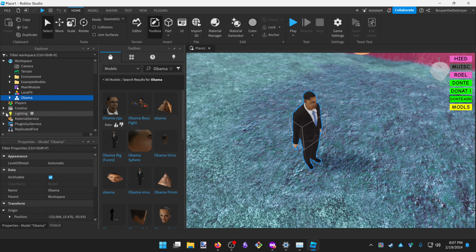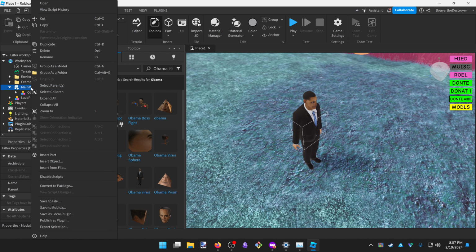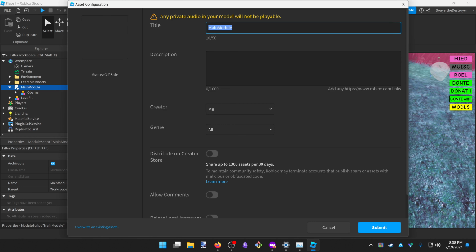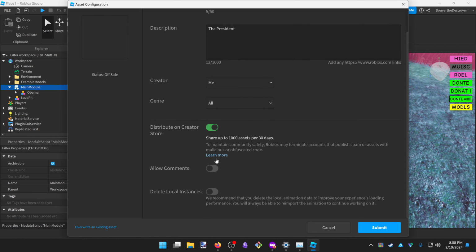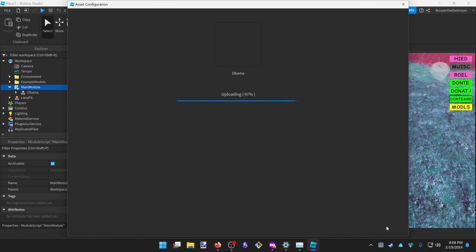Once you have a model you like, drag it into the main module in the Explorer, right-click Main Module, and select Save to Roblox. Give your model a title, enable Distribute on Creator Store, and click Submit.